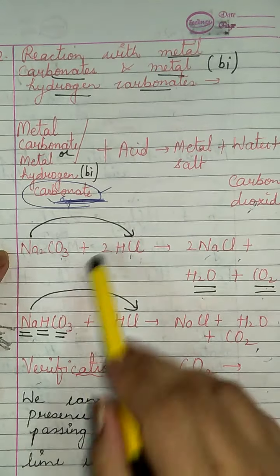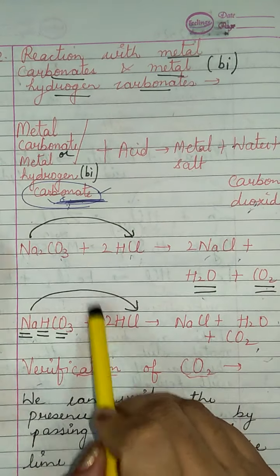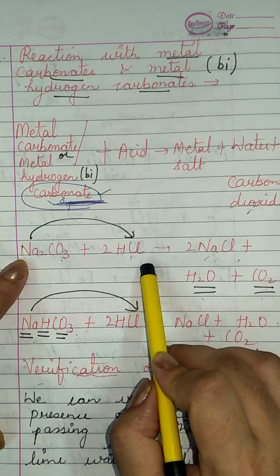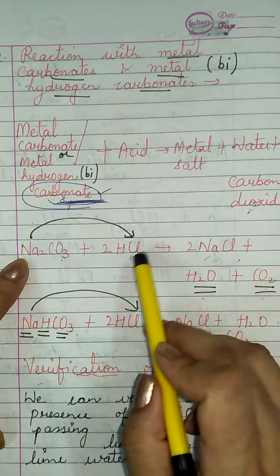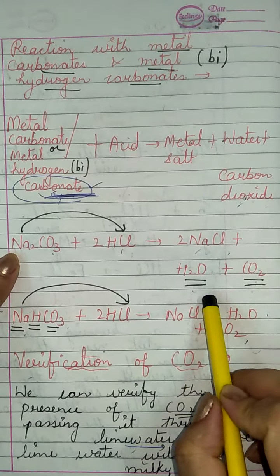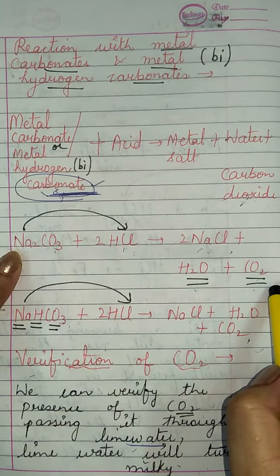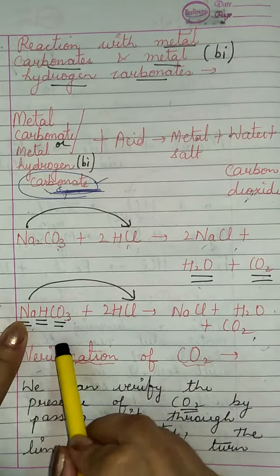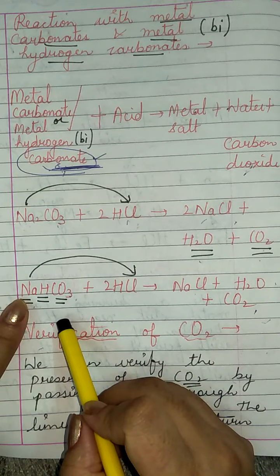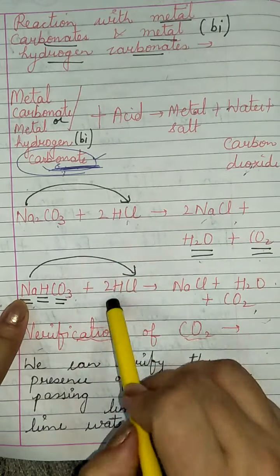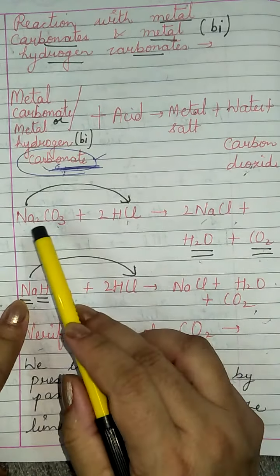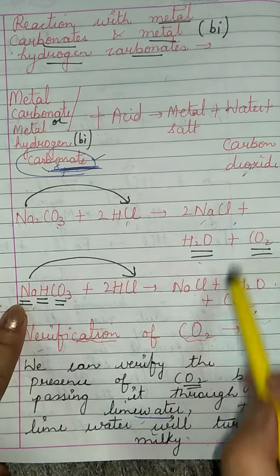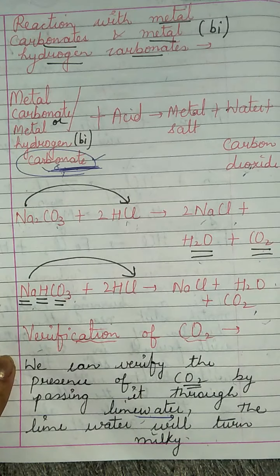See, these two reactions are very, very important reactions. Sodium carbonate, when it reacts with HCl, a salt is formed, NaCl, plus water plus carbon dioxide. Similarly, for sodium bicarbonate, the products will be the same as with sodium hydrogen carbonate. Please make sure for both reactions, whether we have taken metal carbonate or metal hydrogen carbonate, the products will be the same.